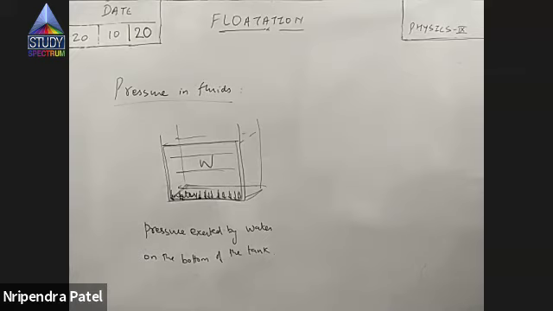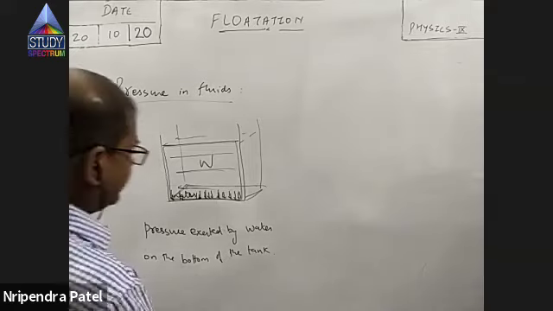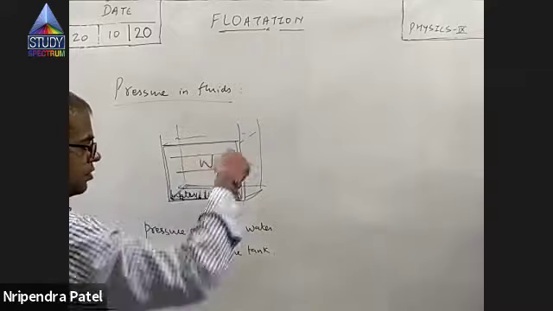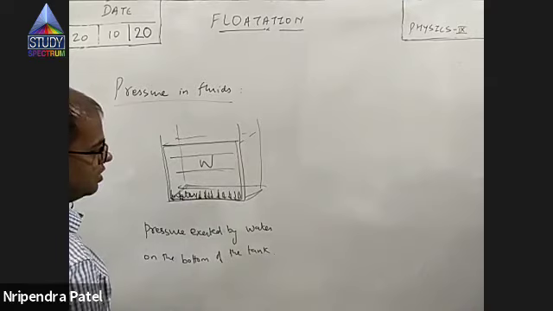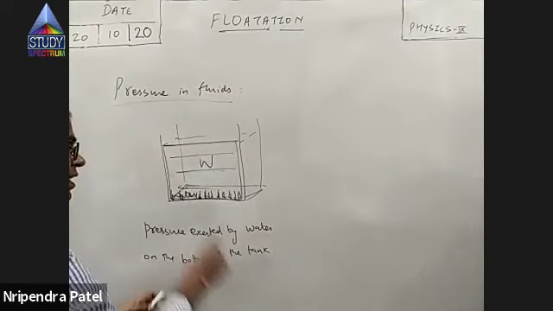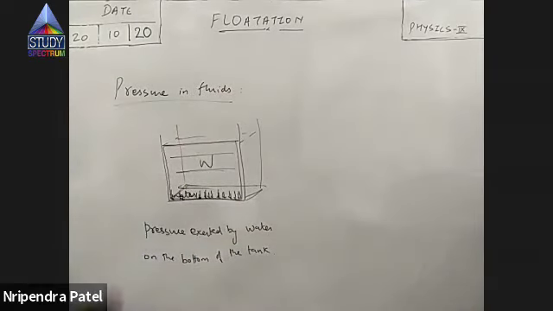Now I am discussing something else. This time I am discussing pressure exerted by the water on the bottom of the tank. The pressure building up on the surface at the bottom of the tank, that we have to study. Then the tank itself will exert pressure on the ground, that is a different story. We have already measured that.